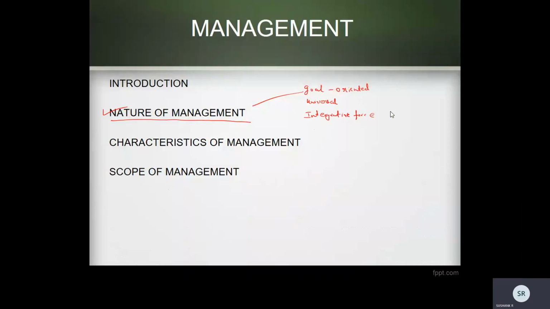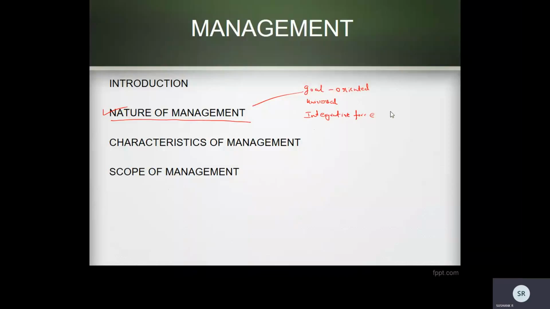For example, we have a team of four people who are working for achieving some common goal. These four people will be managed by a manager. So what is his main aim? His main aim is to coordinate those individual efforts in that team.